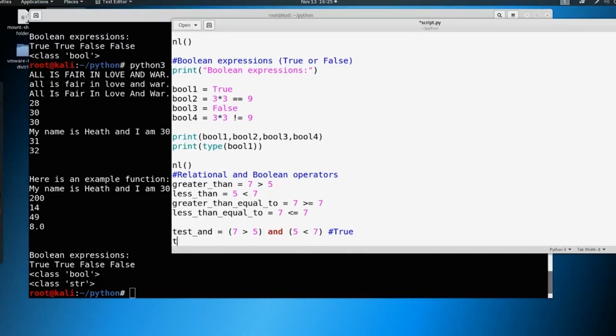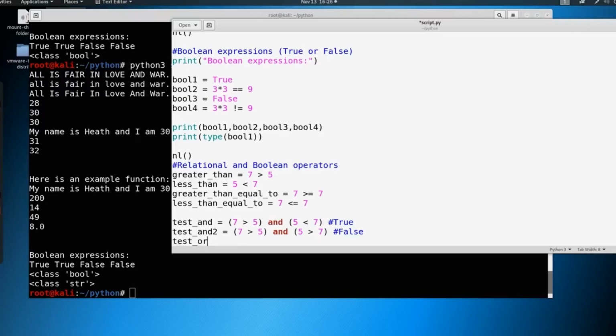If we were to call this test2, we were to say 7 > 5, which is true, and 5 > 7, well, that's not true, so this whole statement is going to be false, because we're going to say and. And is very important here, right? What if we were to say something like or, though? If we were to test out or, we could say 7 > 5 or 5 < 7. Well, this is going to return true.